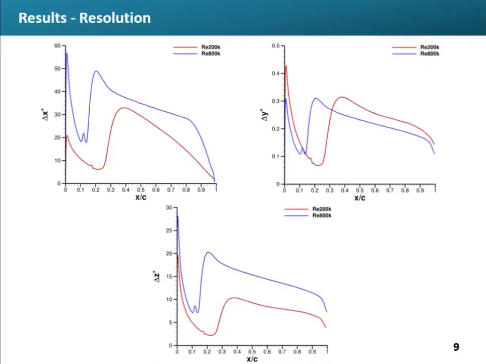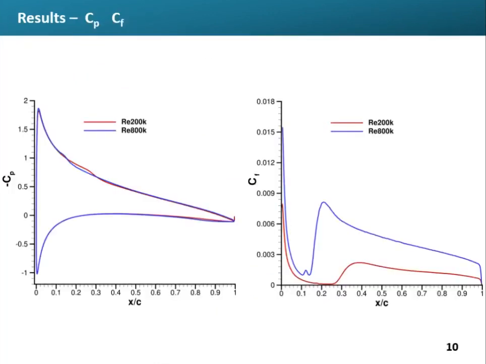For mesh resolution, the grid refinement is applied along the upper region of the whole grid block. An assessment of grid resolution is provided in terms of wall units. The distributions of delta X plus, delta Y plus, and delta Z plus are shown along the airfoil surface, and one can see that the present simulations follow the best practice in terms of wall-resolved LES.